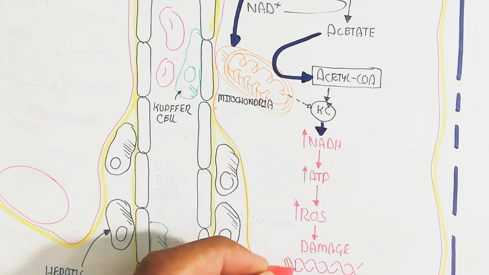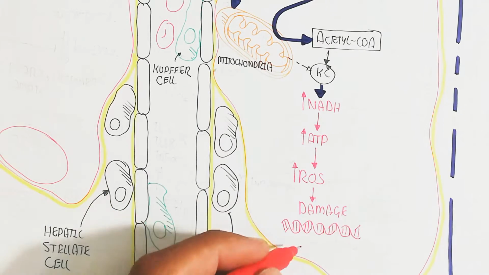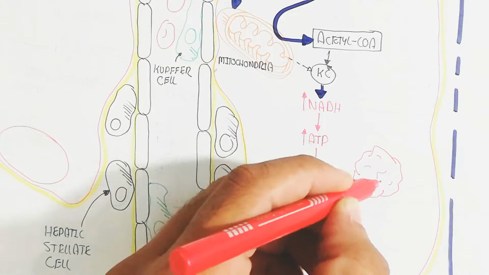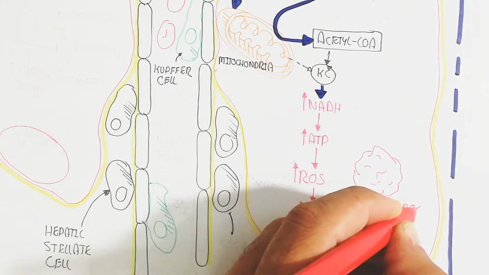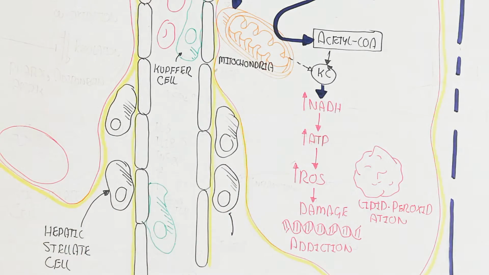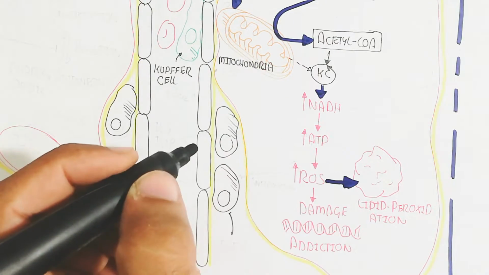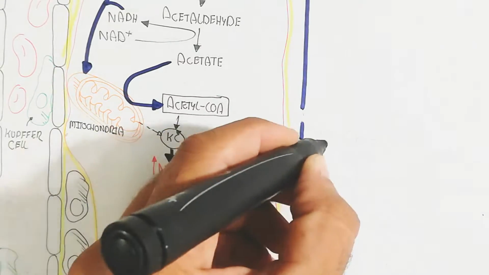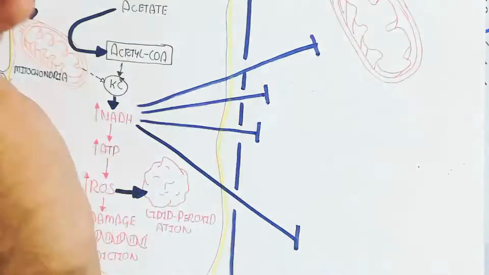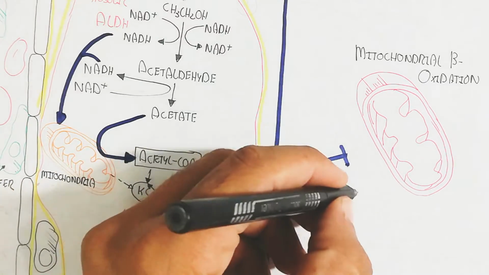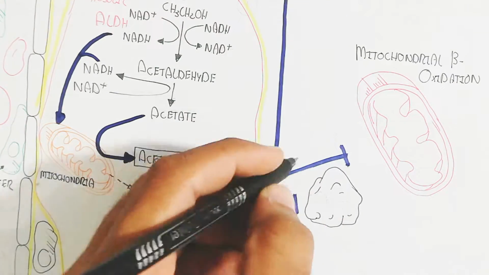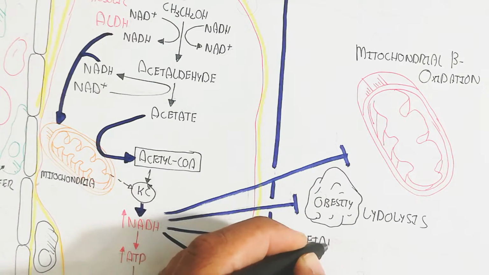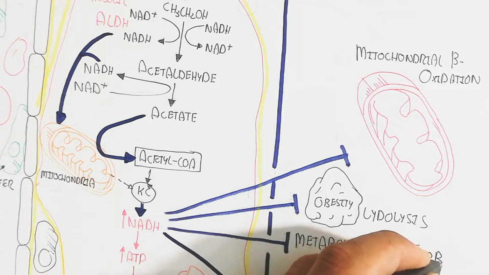A lot of ATP is produced, leading to an increase in reactive oxygen species, which will damage the DNA and cause genetic addiction. It will be transferred generation after generation, and lipid peroxidation will occur due to the reactive oxygen species, remember. Lipid peroxidation will also damage the phospholipid bilayer of the plasma membrane of the cell.